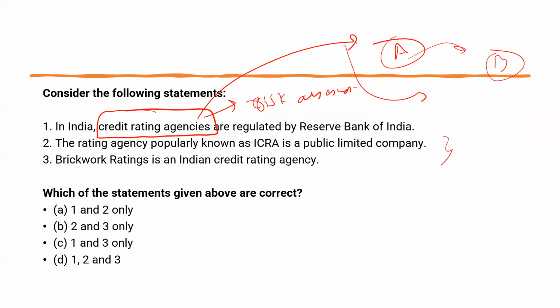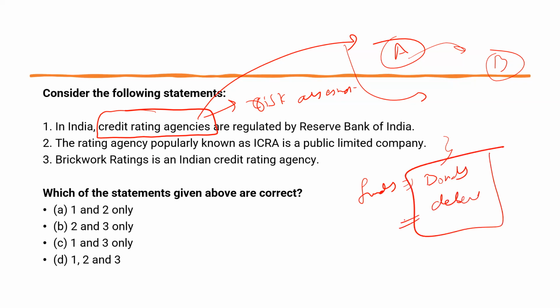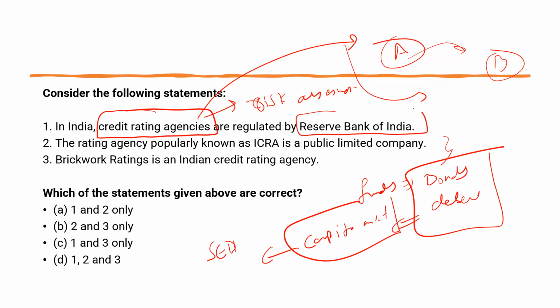And why do companies use credit rating agencies? Why do companies want a credit rating? Because they want to raise funds. How do they raise funds? By issuing bonds, debentures, etc. Now these instruments are capital market instruments. Now who is the regulator of the capital market? SEBI. So once you interlink the topic, this question would be easy. Now what he has said, it is RBI. This statement is wrong. So once you remove 1, you are left with 2 and 3.